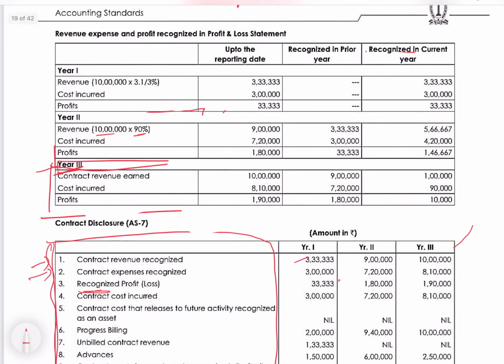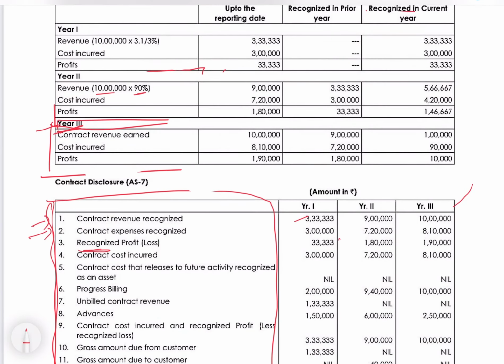This is recognized in the current year, or you can take up the cumulative figures, which are up to the reporting date, that should appear in disclosures.